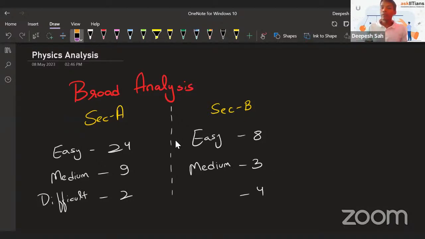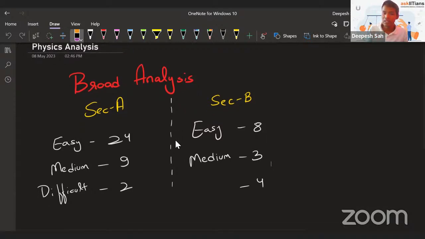So a smart method is to always try to ignore the difficult questions as well. This is also a strategy when you are going for these kinds of exams. So difficult questions, how many were there? There were 4 of them.